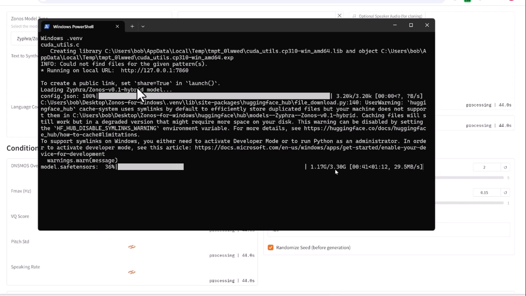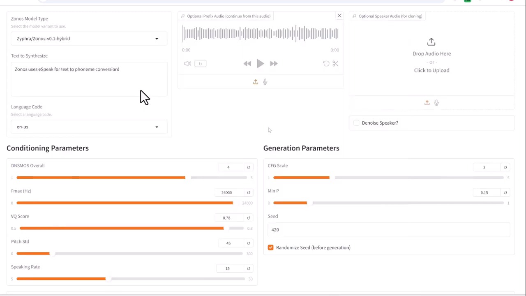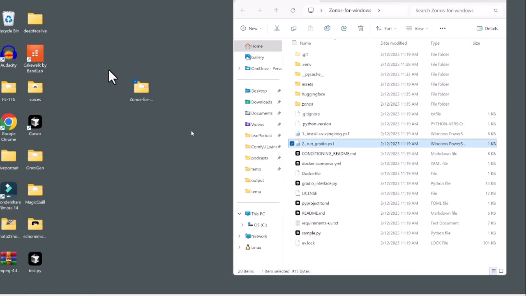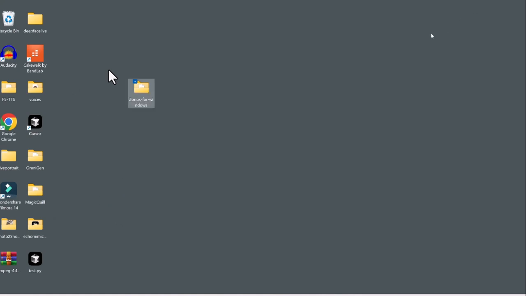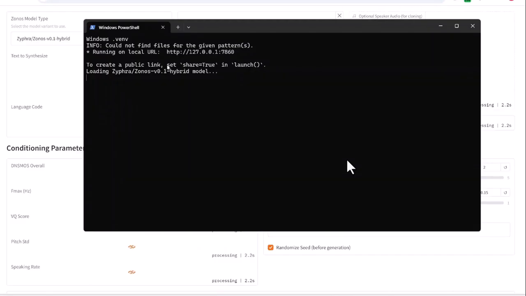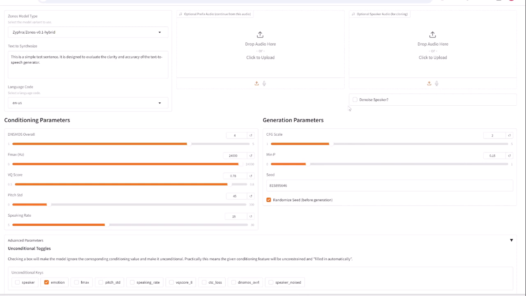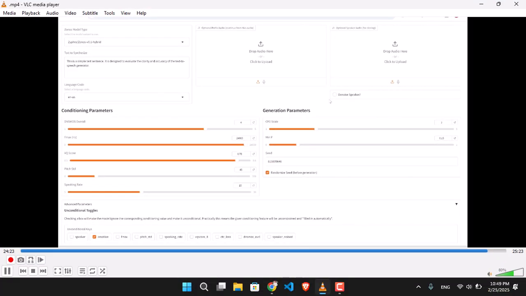Oh, by the way, I almost forgot. Every voice model that you are trying to use, you must first download into your system. Once you run the graphical user interface inside your browser, it's going to start downloading all of those voices in the background, and they will all be contained within this folder. Don't worry, it will not be within another folder. Once it's done, you can go ahead and use that. Every time you wish to run it, you can simply right click on the script, and it's going to start running just like that. You get that, all right? This is as simple as that to generate any voices that you want.